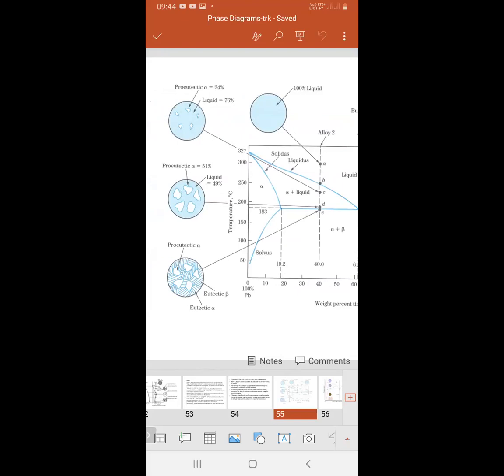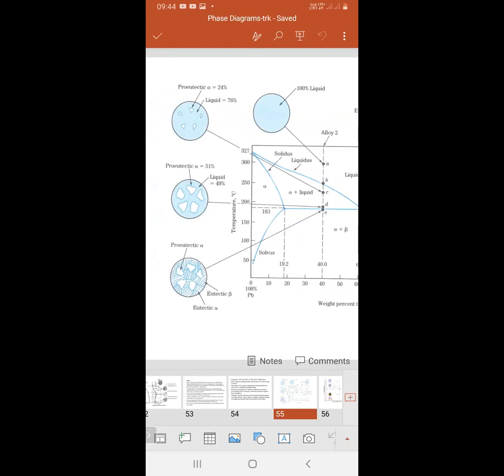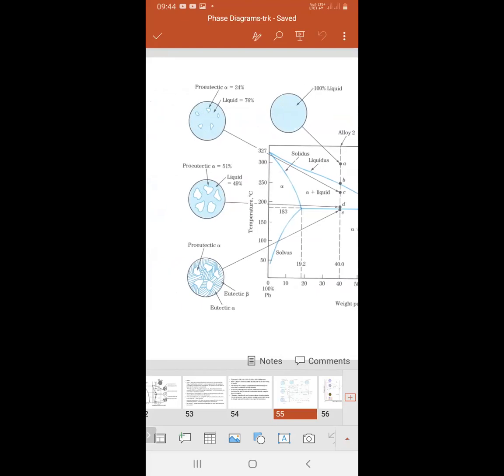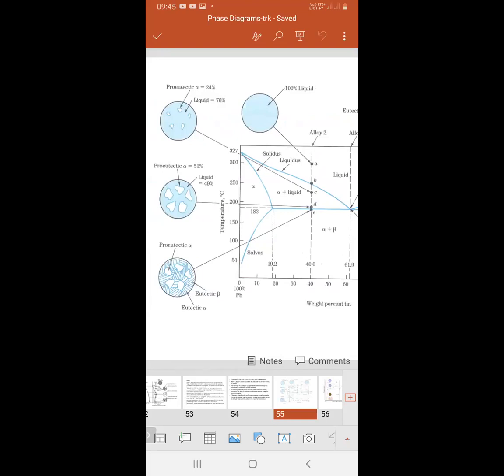See, all of you, when the temperature is decreasing, see how the microstructure is changing its phases. At A, the total is 100% liquid.